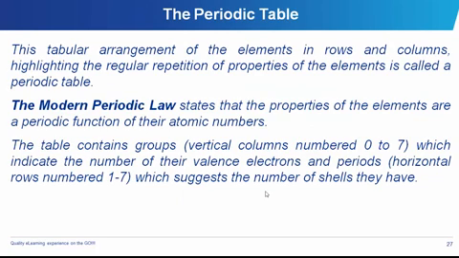The periodic table. The periodic table is simply a table that contains rows and columns in which elements are written according to the properties which they possess.